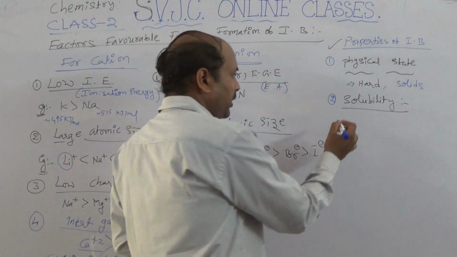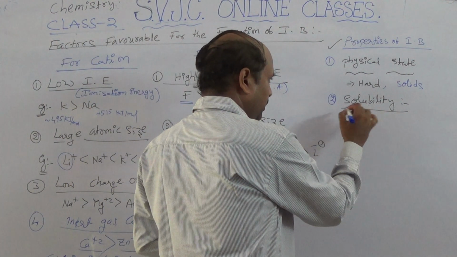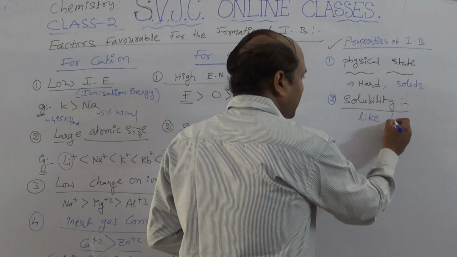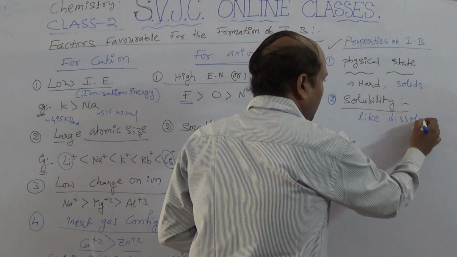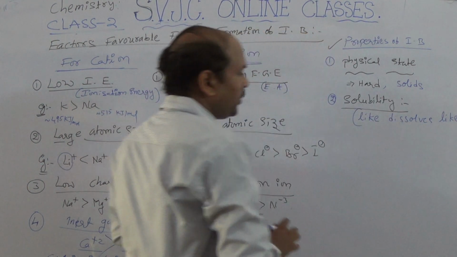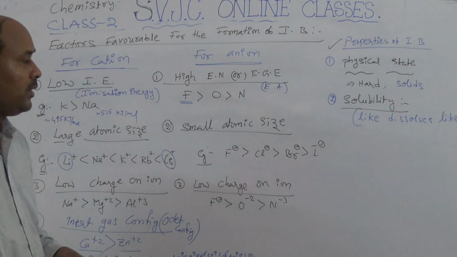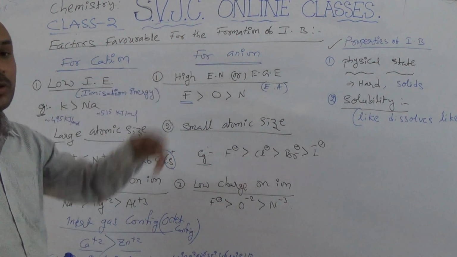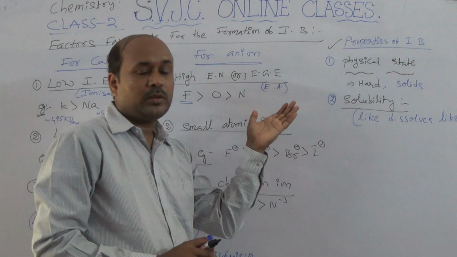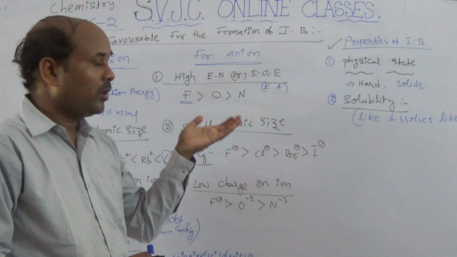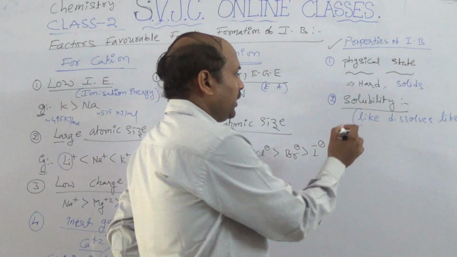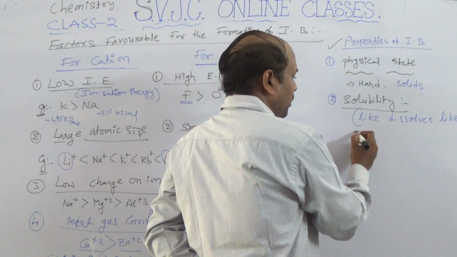Already you know the solubility favorable condition is like dissolves like. Here, the ionic compound is polar in nature. That means ionic compounds are polar in nature, and polar compounds dissolve in polar solvents. So here, ionic compounds